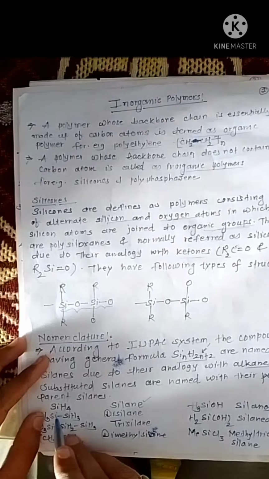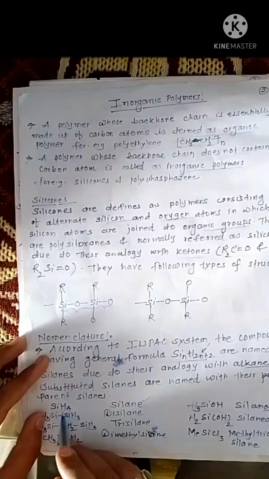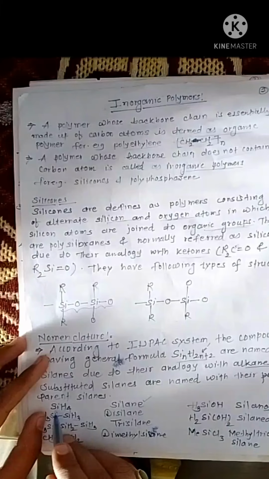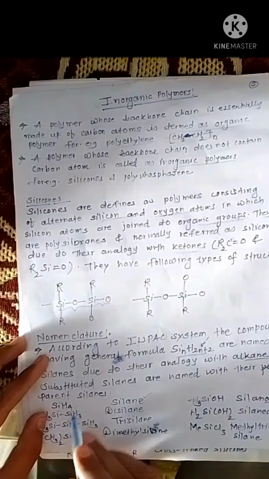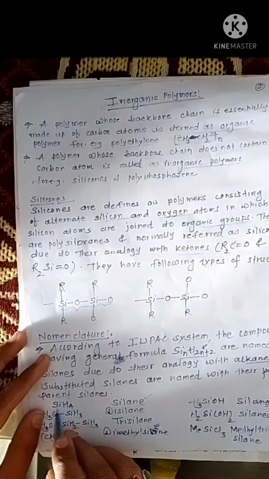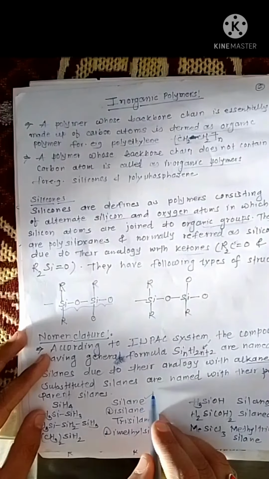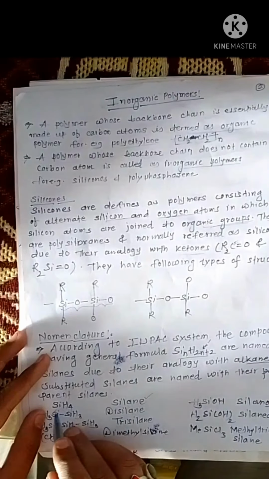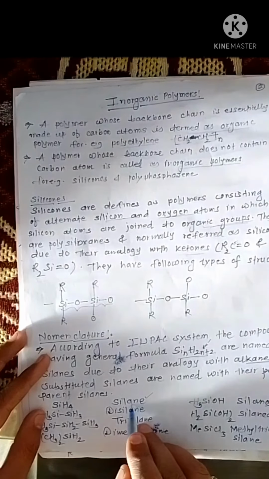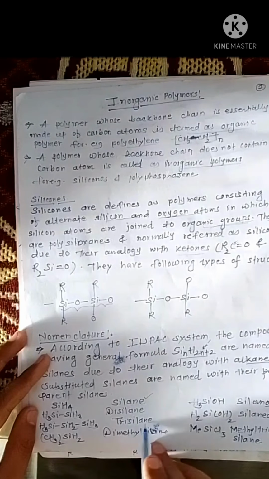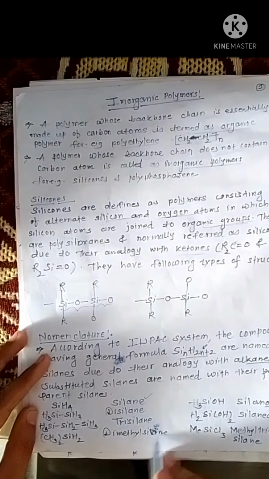Now just see SiH4, it is known as silane. From the methane formula, if carbon is replaced with silicon, then it is known as silane. Likewise, there are disilane, trisilane, and dimethylsilane.